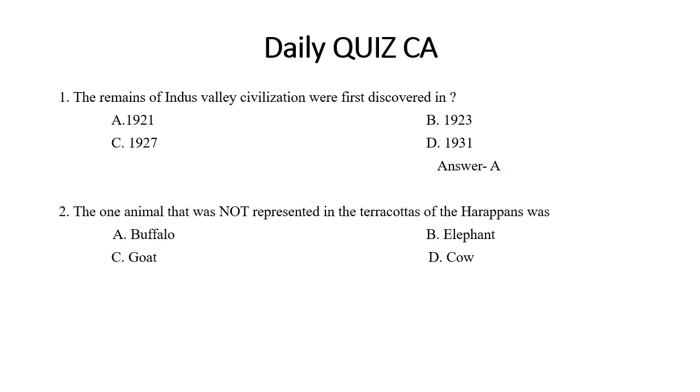The second question: the one animal that was not represented in the terracottas of Harappans was? A sidewise question that can be asked is about the Pasupati seal. It's a very important aspect. Which animals are present in the Pasupati seal? I'll give you a hint: deers, rhinoceros. Try to comment the answer with all the animals present in the Pasupati seal. So the answer for not represented would be cow.